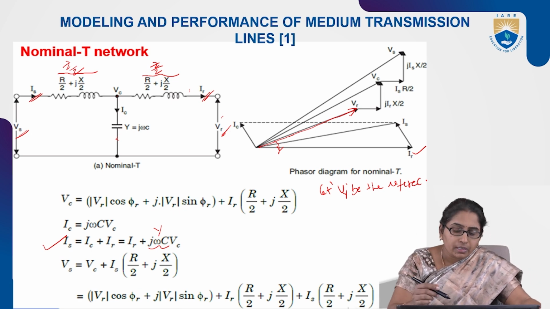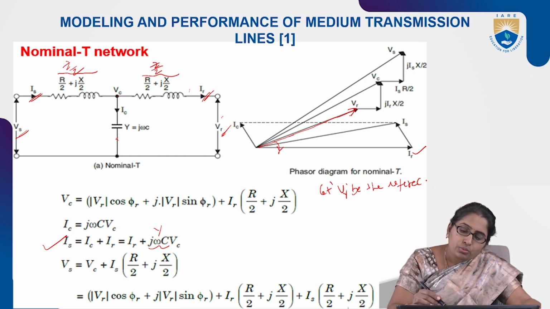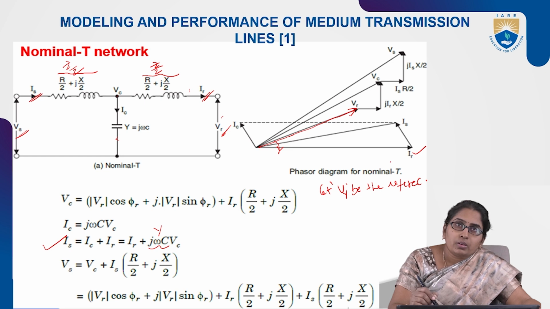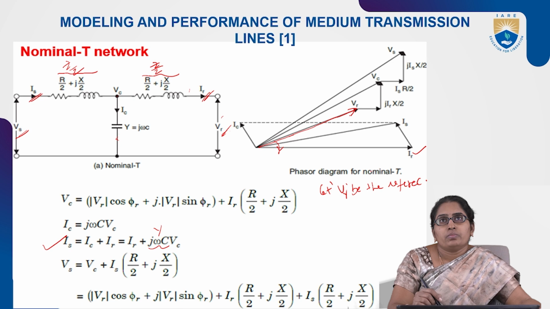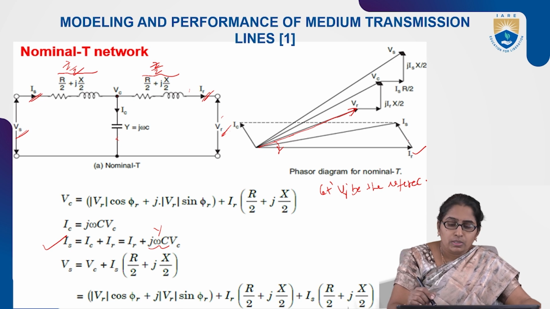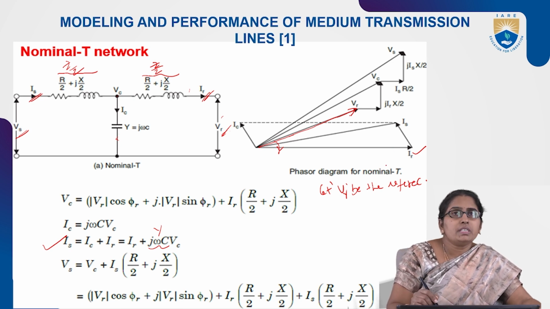Complete the vector diagram also. So VR and IR are shown. Then what can we do next? We have to show VC. How is VC obtained? VR plus the voltage drop in this path.